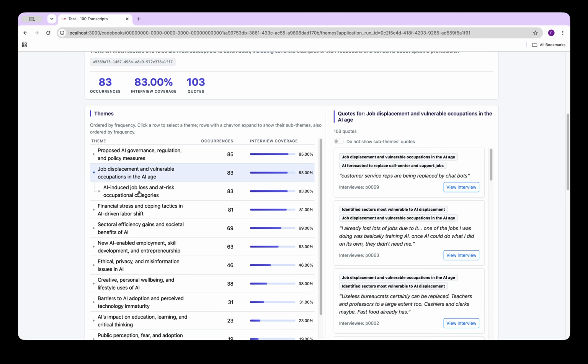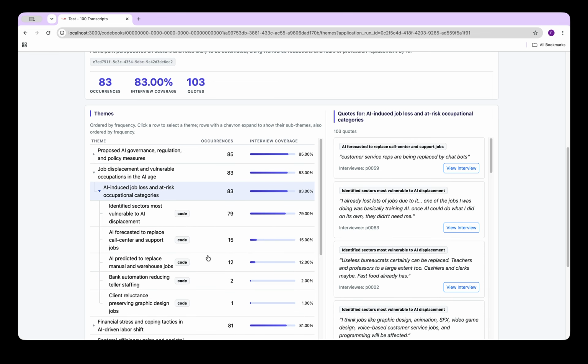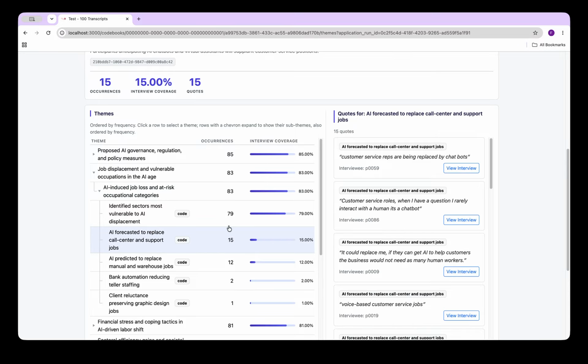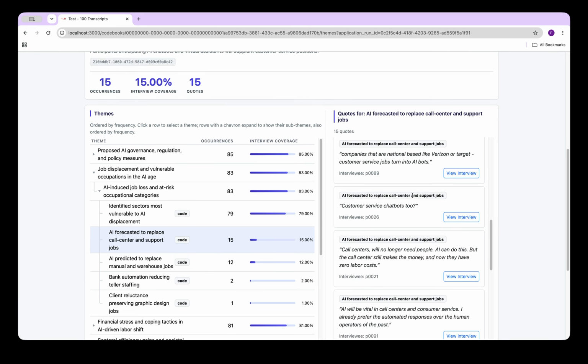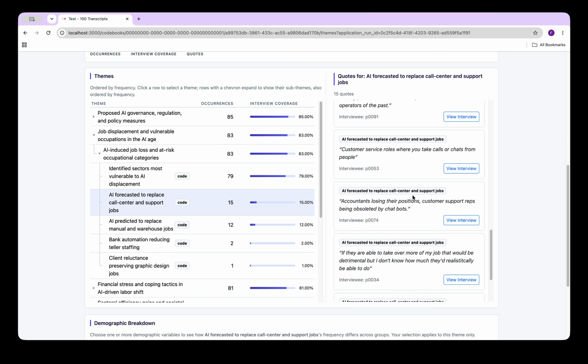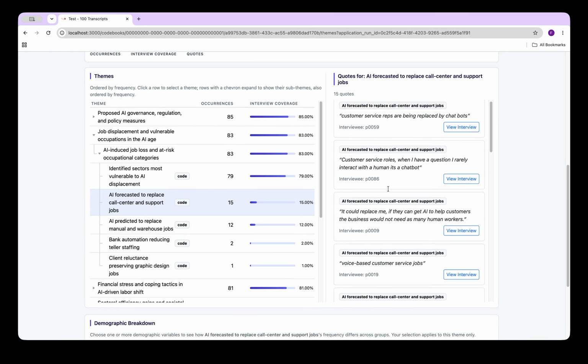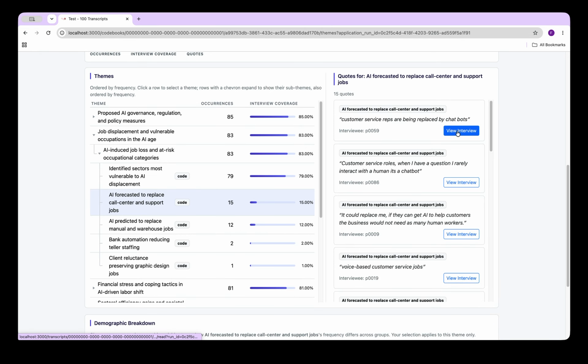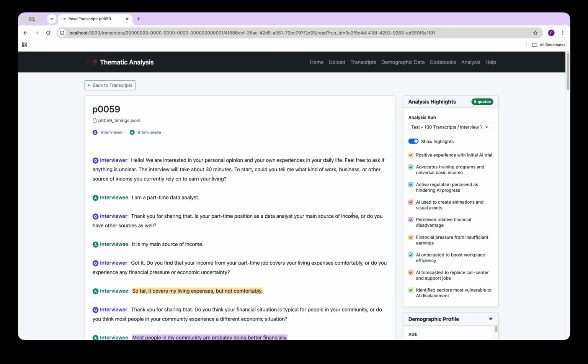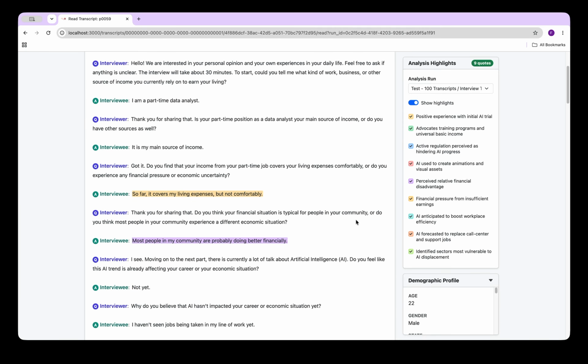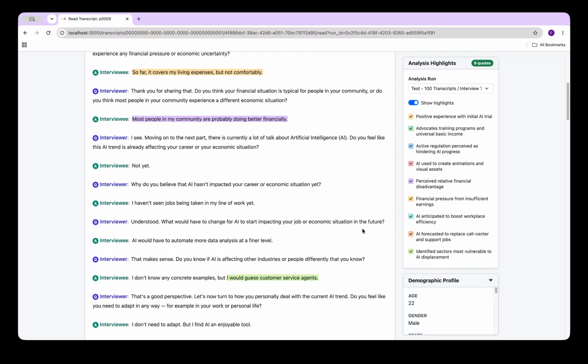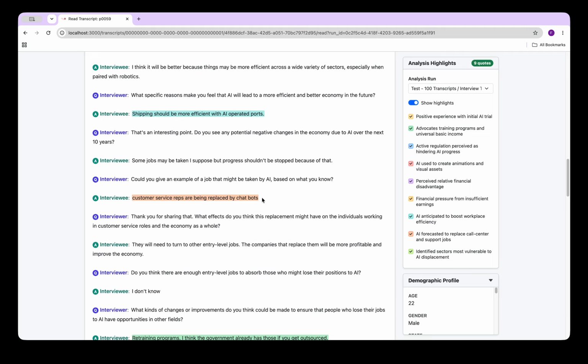And then you can click here and you can see the sub-themes which are more narrow. For example, AI forecasted to replace call center and support jobs. So 15% of the people mentioned something about that. So if we click here, we can see all of the interview transcripts that contain that particular theme. So we can click here to see the entire interview. For example, the theme we were interested in is AI forecasted to replace call center jobs. We can see where it happens right here.